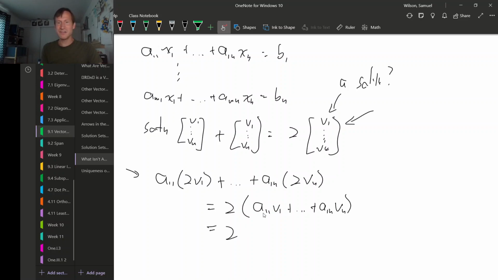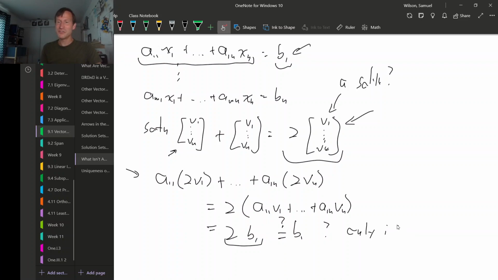Okay, but what is all this stuff in parentheses? Well, remember, the vector of v's is a solution to this system. That's what we assumed. And so this stuff in parentheses is just the left-hand side of this equation with the v's plugged in. So that means it has to be equal to the right-hand side of this equation, so b1. So is this vector a solution? Well, if you plug it in, it doesn't give you b1. It gives you 2 times b1. So is 2 times b1 equal to b1? Only if b1 is 0.